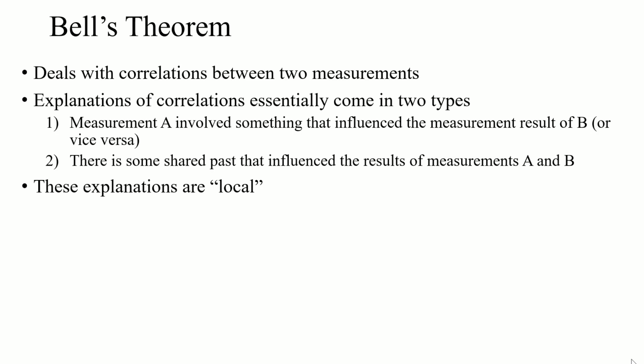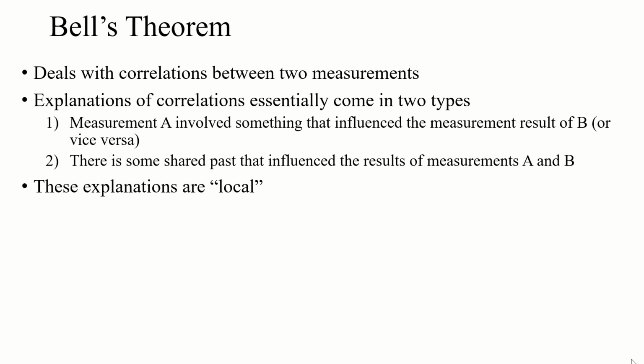One of the big ones is that they're local. Measurement A, that sort of influence, let's say I do something, it's locally influenced. We know signals can't propagate faster than the speed of light. So if I make measurement A and you're making measurement B some distance away, and you make your measurement in an amount of time that doesn't allow any signal from my measurement to get to yours, they could not have influenced each other.